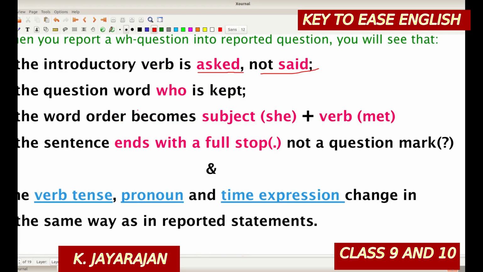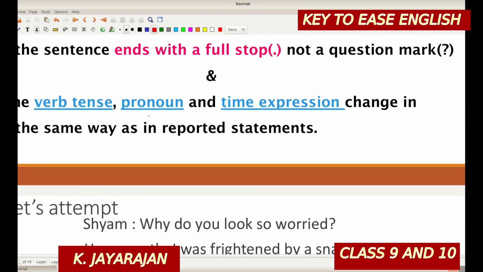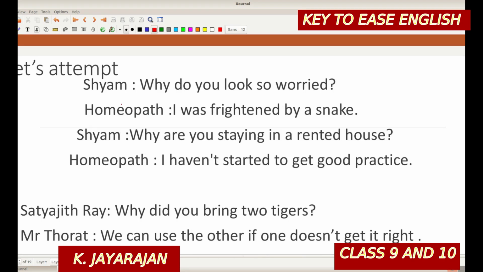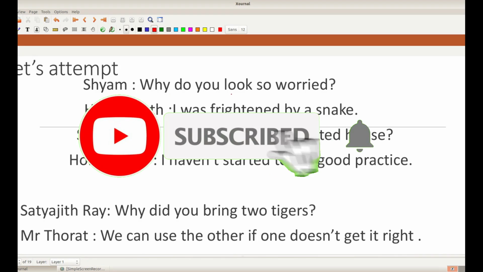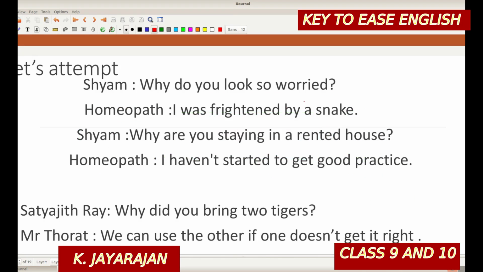If you're having any problem, just read this slide once again. You'll get clarity over that one. Let us attempt some examples here. Shyam, why do you look so worried? The homeopath is giving the answer, I was frightened by a snake. It's a statement, it's a question. So how can we report this one?